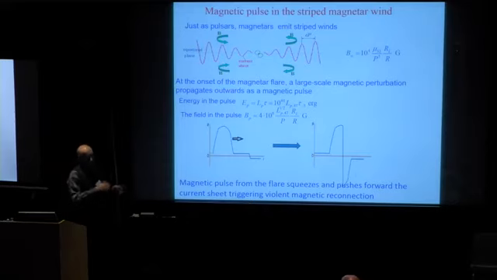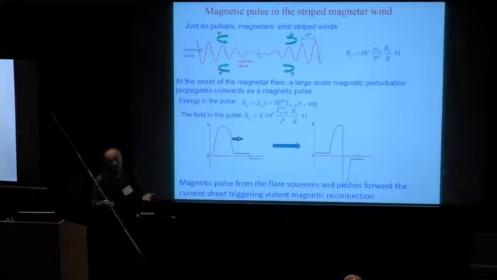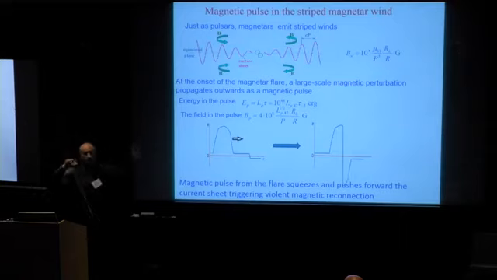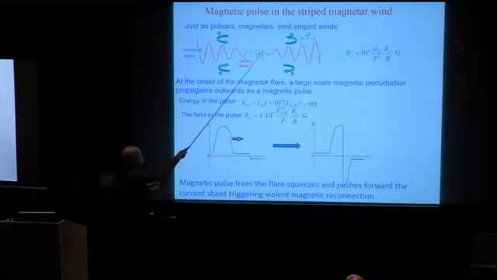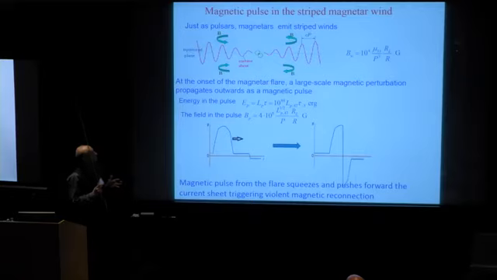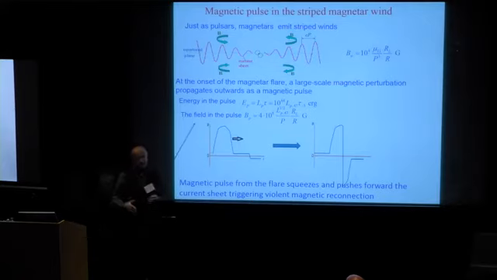So let us assume that there is a magnetar flare, which perturbs the magnetic field and produces a large-scale magnetic perturbation that propagates outwards in the magnetosphere. This is also a fast magnetosonic pulse. When the pulse reaches the current sheet, it compresses the sheet and pushes plasma with high Lorentz factor forward. This strong compression triggers fast reconnection.